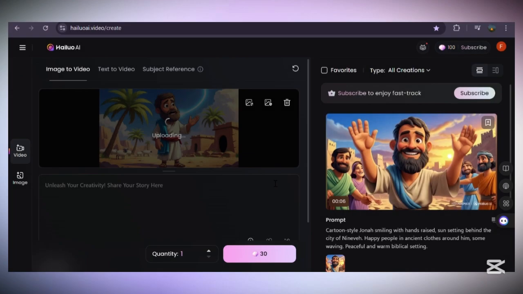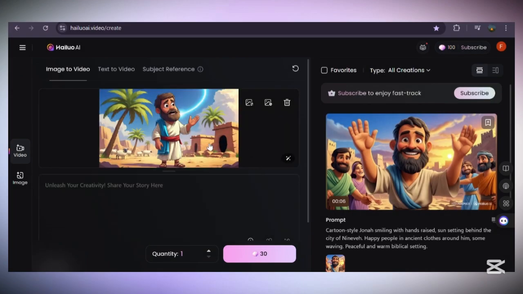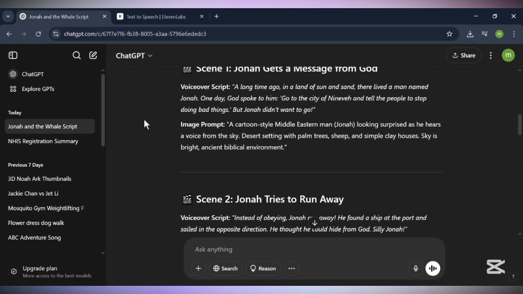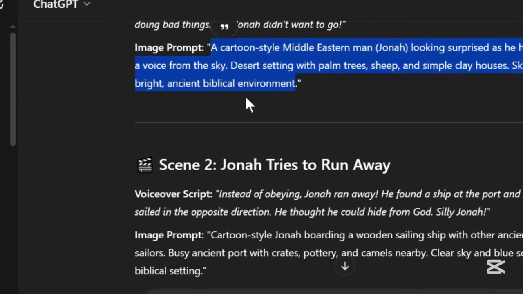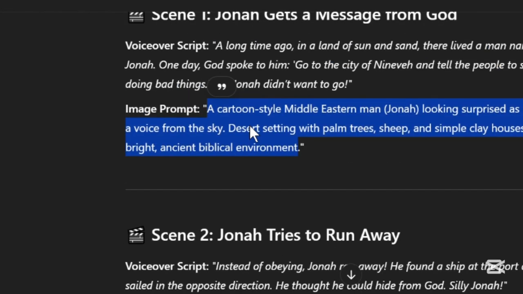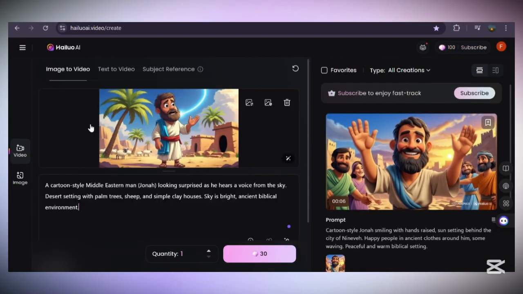This is the first image we created using Leonardo AI. So now we need to write something here that will show what you want the image to be doing in your animation. So you head to ChatGPT, and what you're going to do is look at the image prompt for each scene, the same image prompt you use to generate the images in Leonardo AI, and copy that image prompt fully. So this is the image prompt for the scene 1. I'm going to copy it like that and bring it back into Hailuo AI and paste it right there. So that is literally what you want the animation to be.